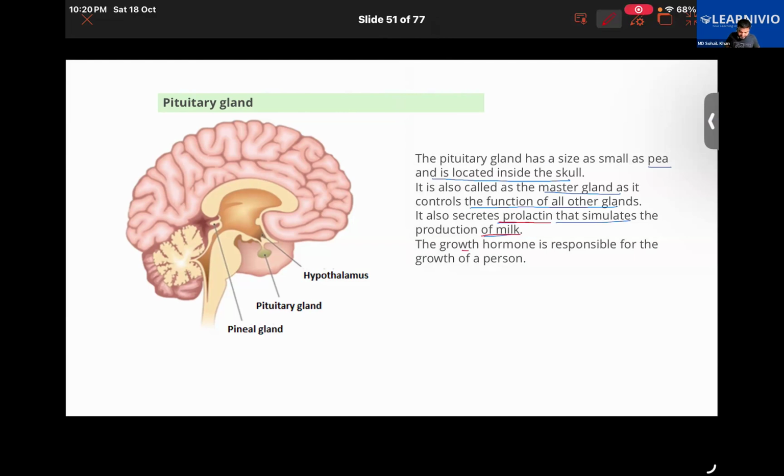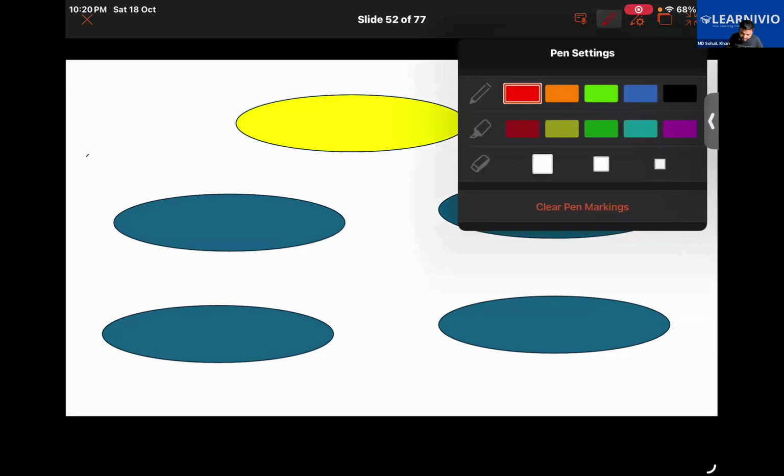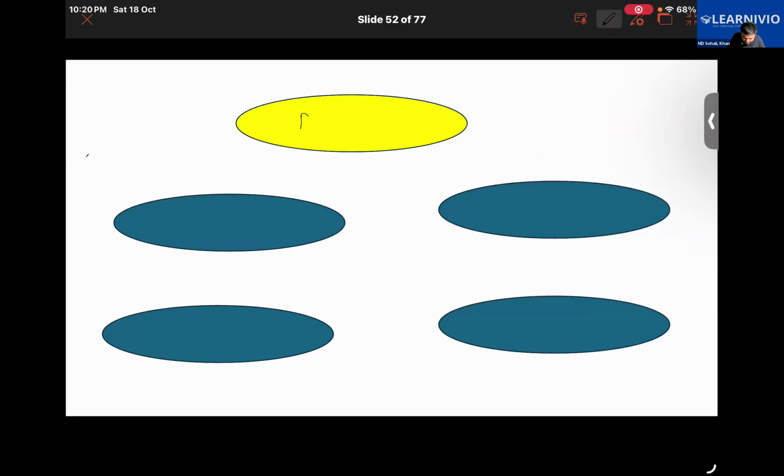While it also releases growth hormone, which is responsible for the growth of a person. Understood, everyone? Later on, we have one more gland we'll be learning about, the pineal gland, but let us understand why it is being called the master gland. How does it work actually? At the center, let's say we have the pituitary gland.